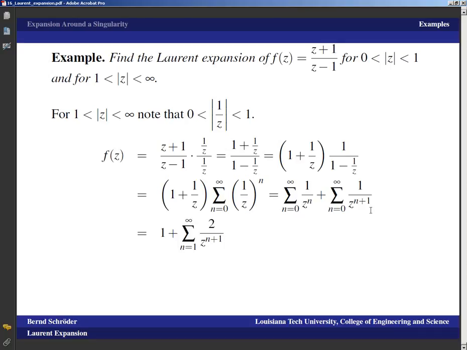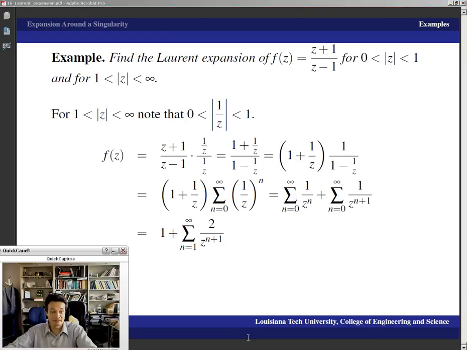And exactly in the same fashion as before, we have that the 0th term here just gives us 1, and everything else is doubled up. So this is 1 plus the sum n equals 1 to infinity 2 over z to the n. And again, we get one of those infinite Laurent expansions that actually has negative exponents all the way out to negative infinity.